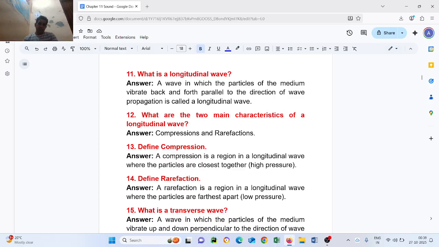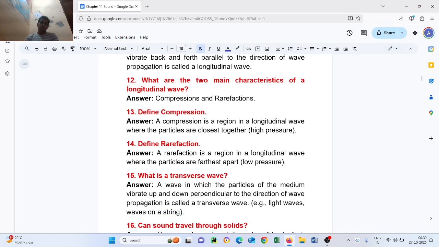Question number fourteen: define rarefaction. A rarefaction is a region in a longitudinal wave where the particles are furthest apart, low pressure.